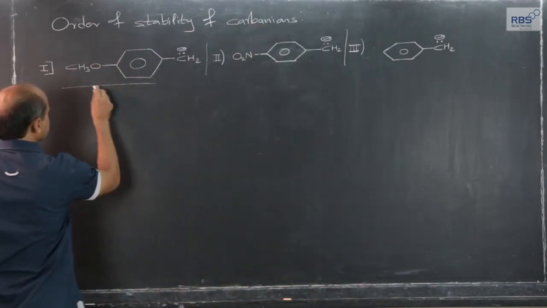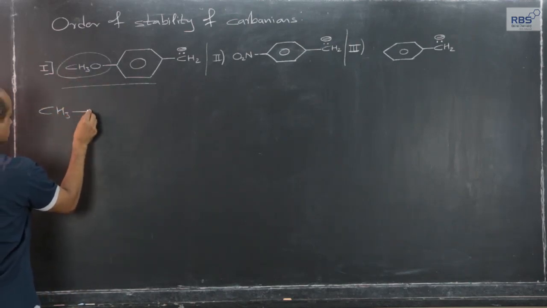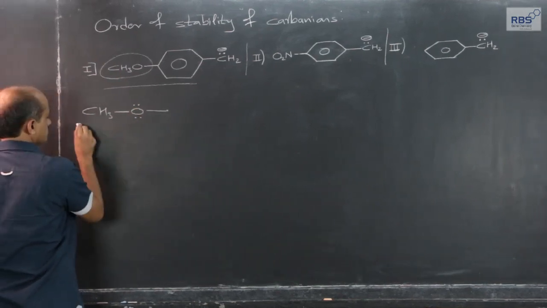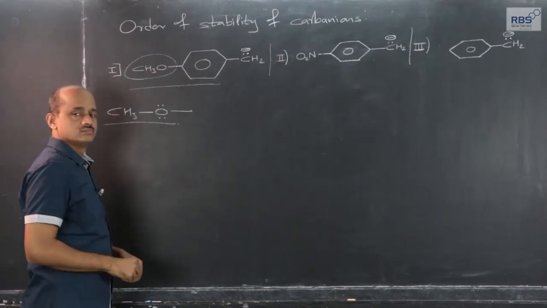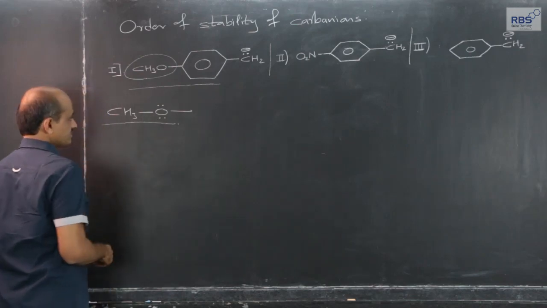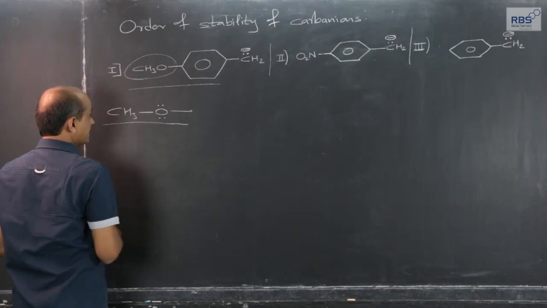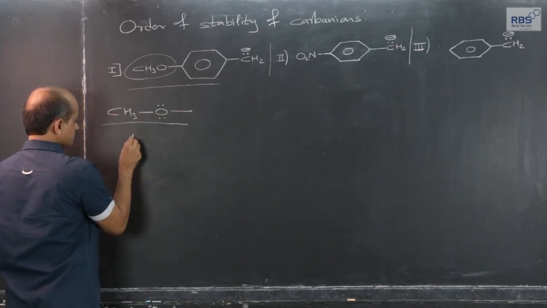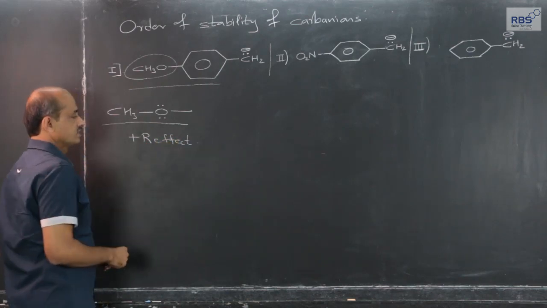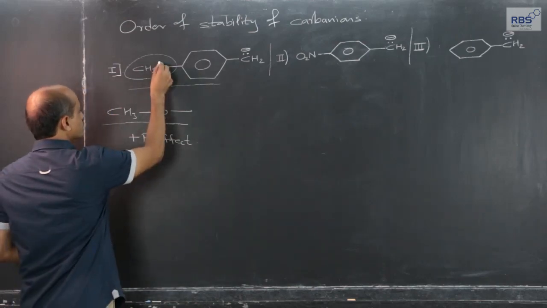Now, here in this case, this methoxy group, alkoxy group, has a tendency of plus R effect, positive resonance effect, because of the lone pair.